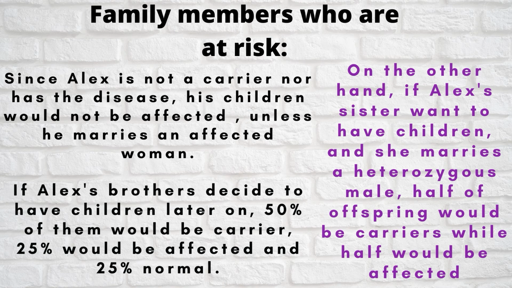If Alex's brothers decide to have children instead, 50% of them would be a carrier of the disease, while 25% would be affected, and the other 25% would be normal, would not carry the disease or have it. On the other hand, if Alex's sister decides to have children and she marries a heterozygous male, half of the offspring would be carriers, while the other half would be affected. However, since Alex's sister is homozygous for the disease and decides to marry someone who is homozygous as well, then all the children will be affected.